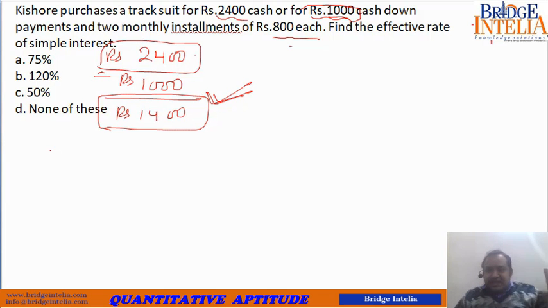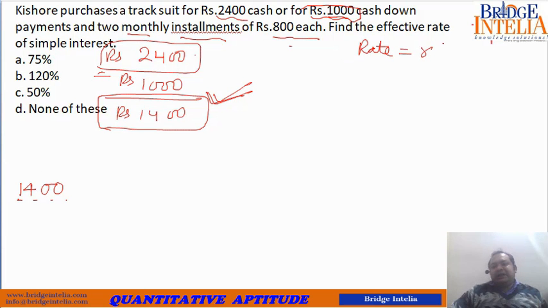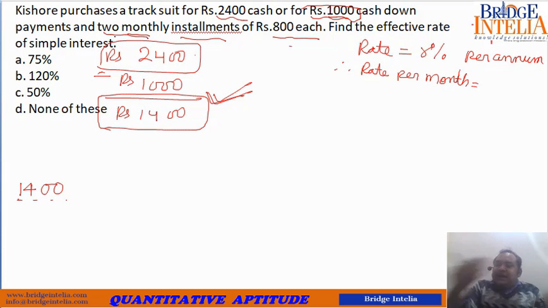Think from the perspective of the person who is giving this loan to you. He will tell you, you have taken a loan of 1,400, so this much you definitely have to pay. Since you are paying in 2 equal monthly installments, let the rate be R%. Rate is always given per annum. Therefore, we have to find the effective rate per month, because the installments are paid every month.